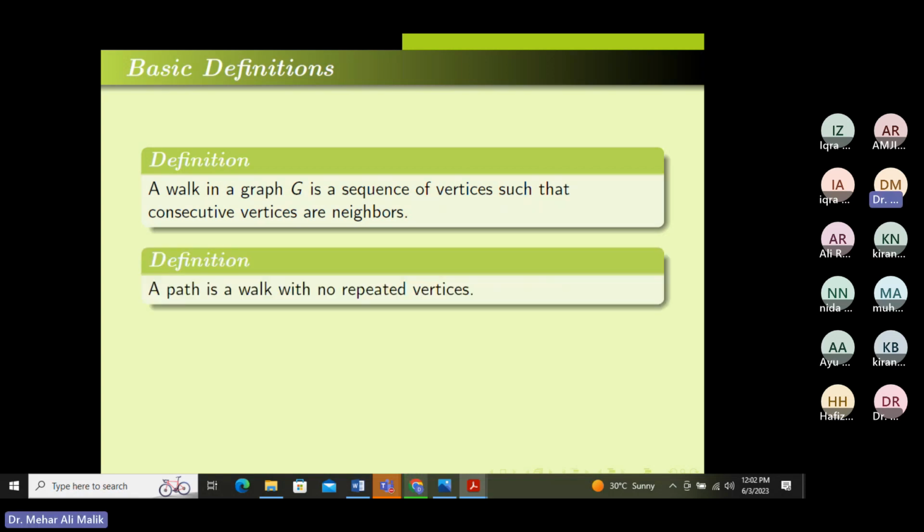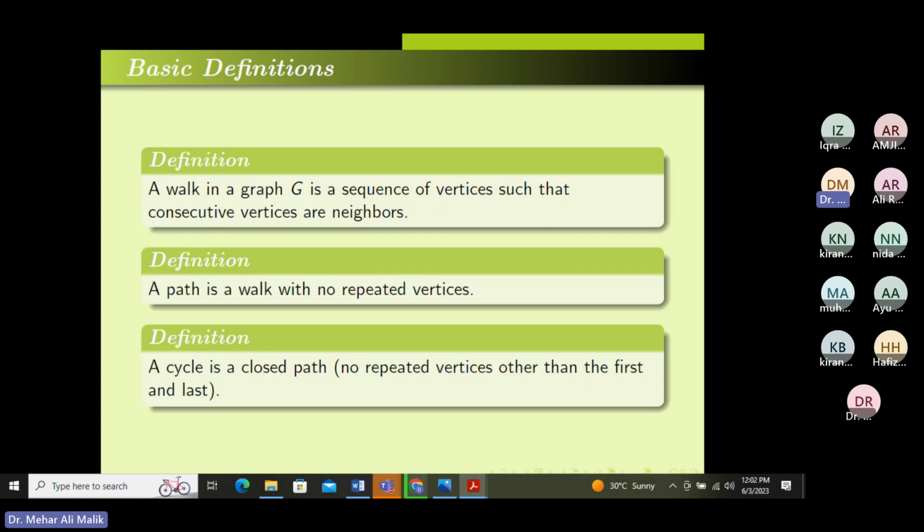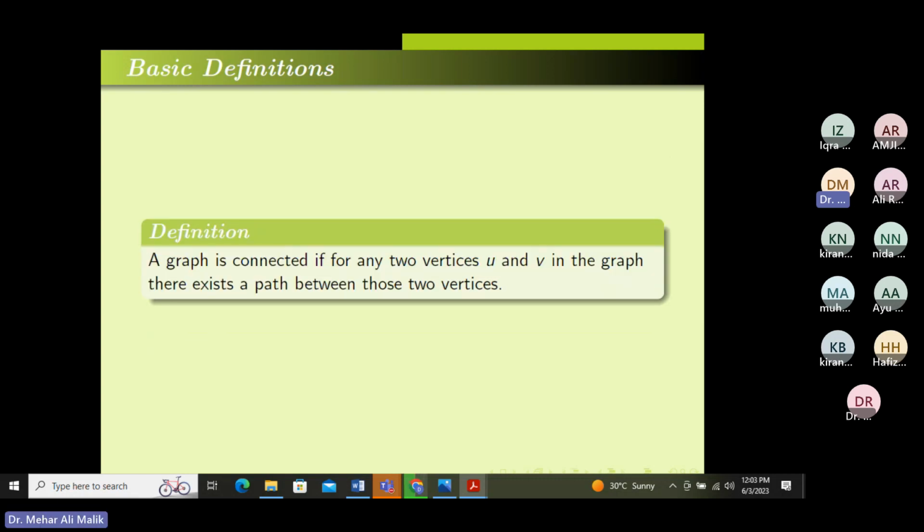Now I hope the students who are familiar with graph theory and have taken a course or are just taking their initial course on graph theory are familiar with the concept of walk and path. A path is a walk without repetition of vertices, and a cycle is a closed path where the initial and final vertex is the same. Throughout my talk, I will discuss only connected and simple graphs. Simple graph means there is no loop or multiple edges between any two vertices of the graph.